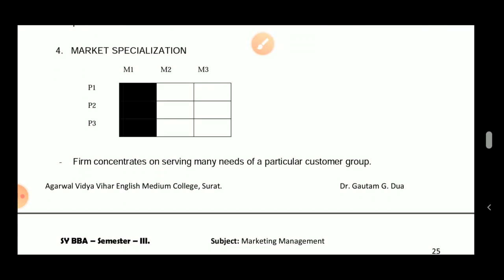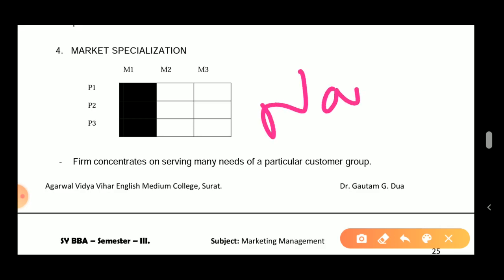Now let's go with the fourth one. This is considered market specialization. This is also good. This can be considered a good strategy. I'll give an example over here. For example, the stationery market. Let's take a company, Navneet.